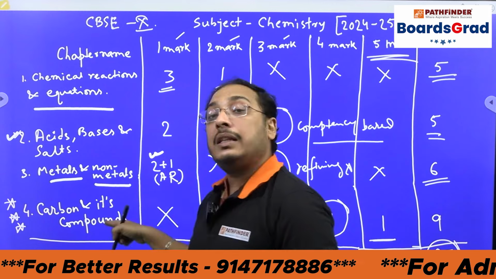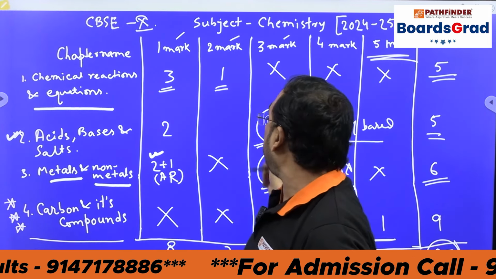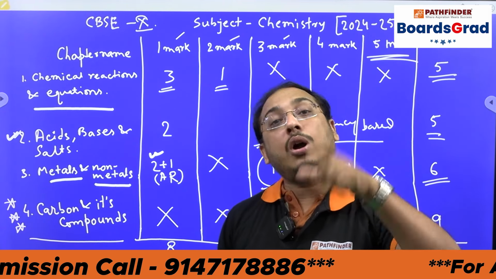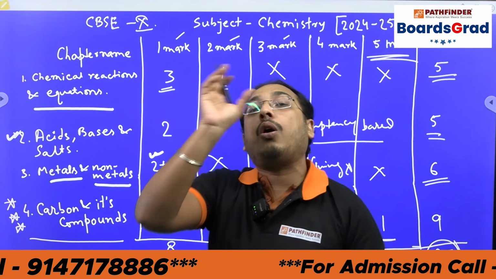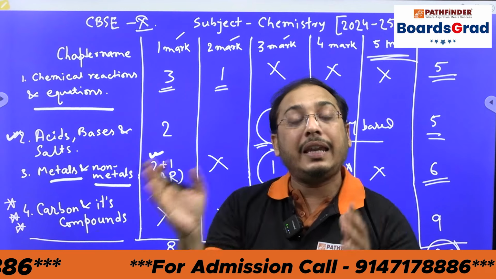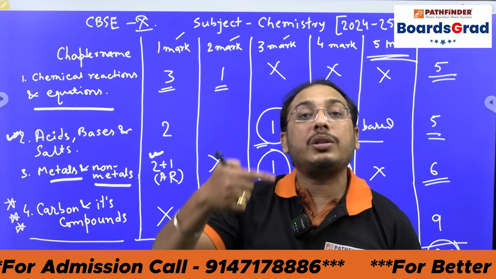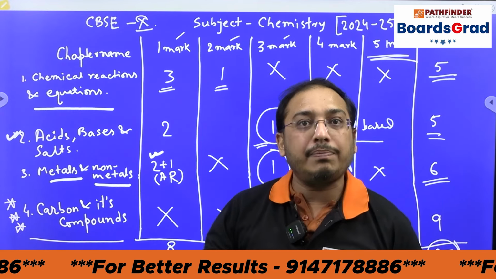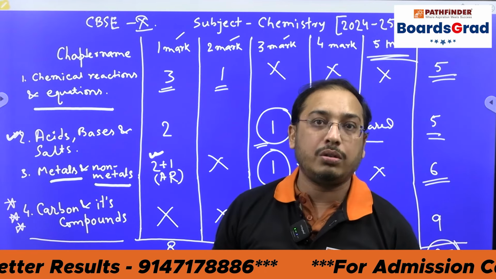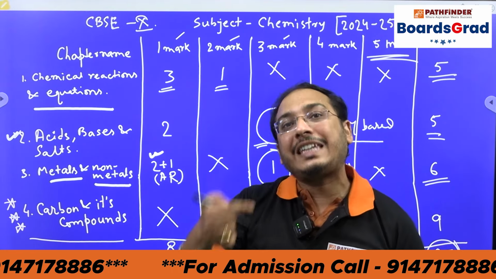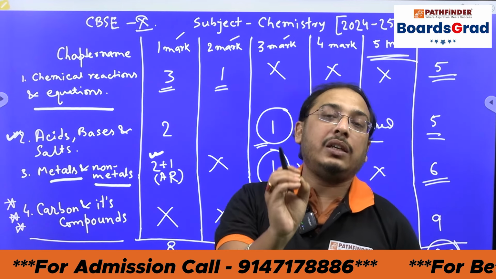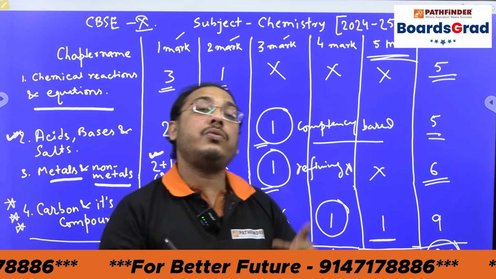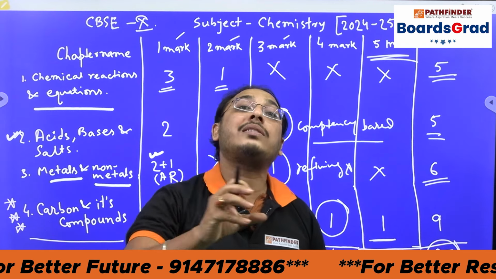Number 2, in your metals and non-metals question in the 3 marks pattern, there can be the electron dot structure. Be careful whenever you draw the electron dot structure, you have to maintain cleanliness and steps. You have to mention step 1, step 2, for the ionic compound or ionic salt, and for the covalent structure also. Because if you do not mention the steps, the teacher will not award you the marks. So it is not only about how to write the answers, you also have to know where the marks can be deducted.